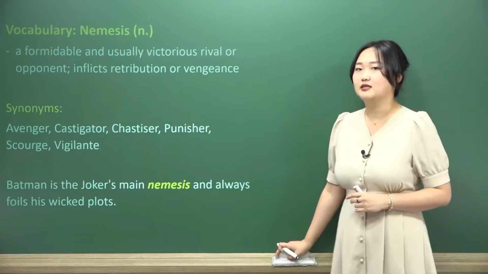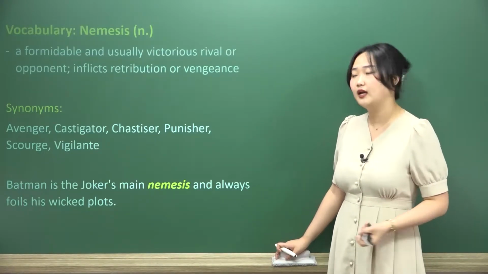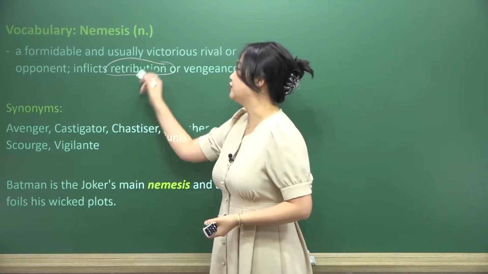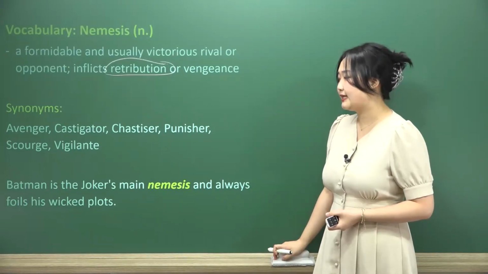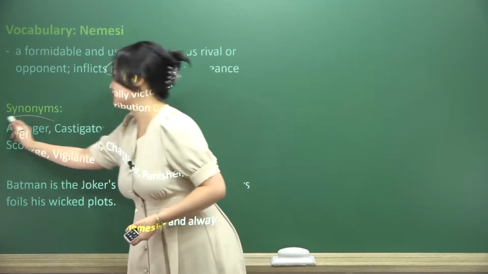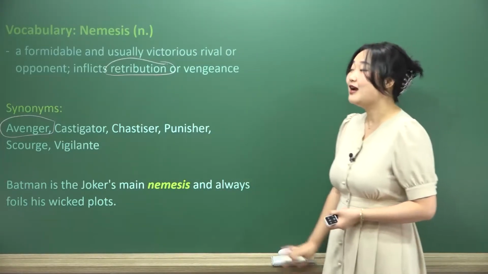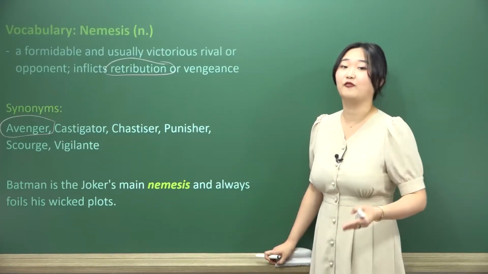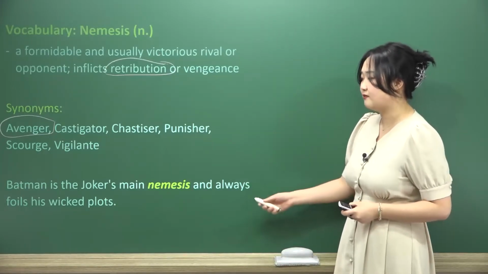And Nemesis, for that reason, can be depicted with only one eye, because it's the eye for an eye, a tooth for a tooth kind of metaphor that we see here, but what we want to talk about is this retribution idea, to get back at somebody. Therefore, synonyms are avenger, castigator, chastiser, punisher, scourge, or vigilante. Out of all of these, avenger is probably the best one. If you guys are familiar with Marvel movies, then this one should be a bit of a no-brainer. That explains why they're called the Avengers, because they are getting back at the fact that they have been beaten before.